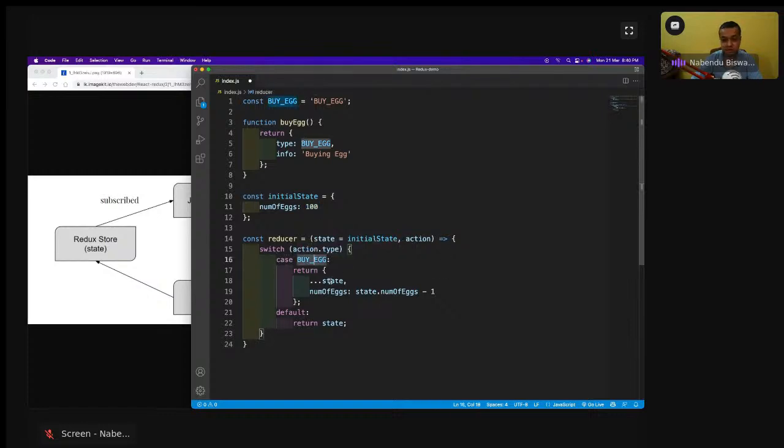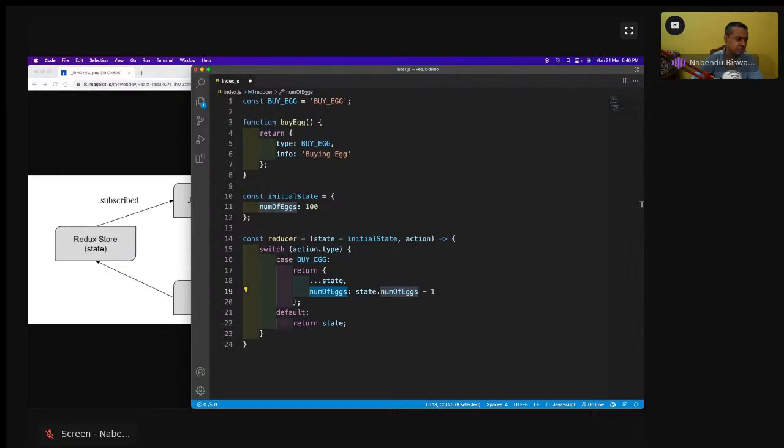When that action comes, return ...state. See, I'm using what is known as the spread operator. We are soon going to have many more states, because the shopkeeper is soon going to sell something else also. So if some other state is there, it will do ...state, and then numOfX is equal to state.numOfX - 1. You have to use the state variable here. And the default is return state. So this is the reducer.